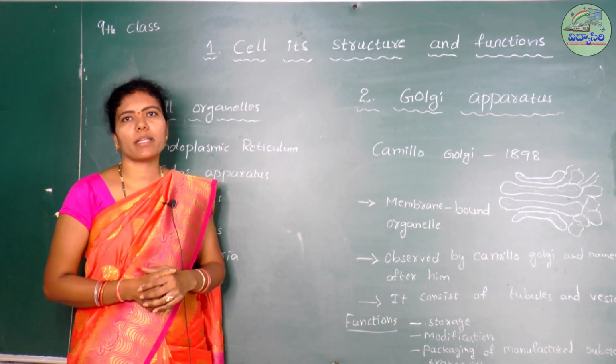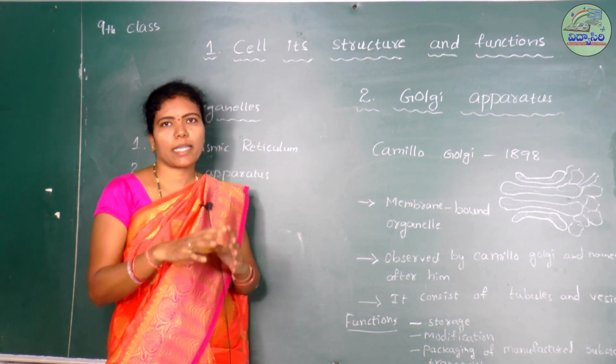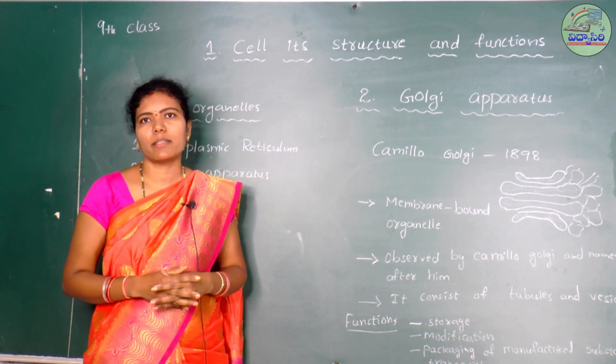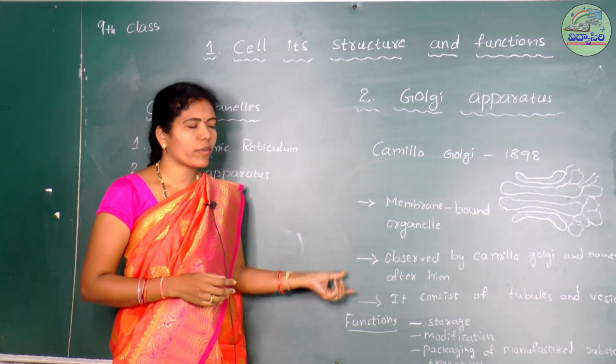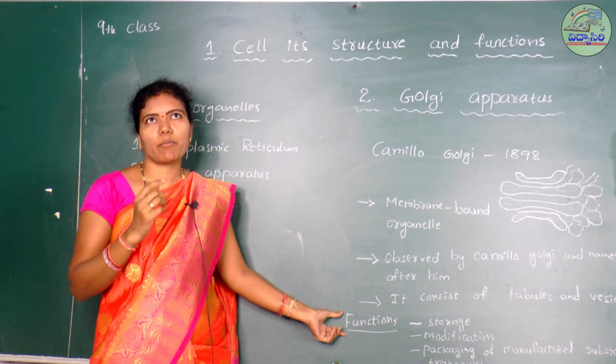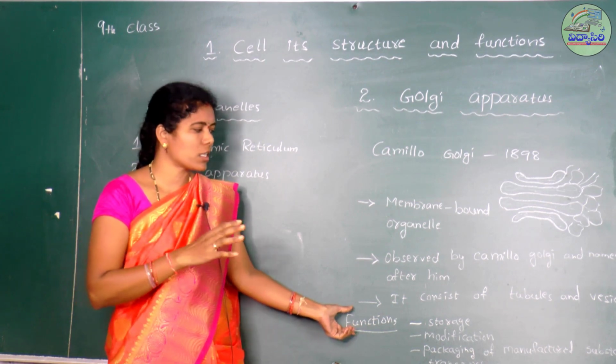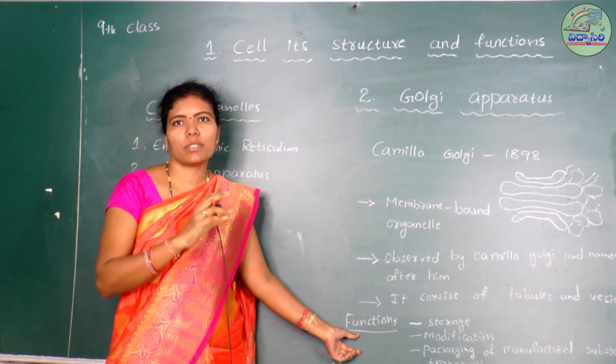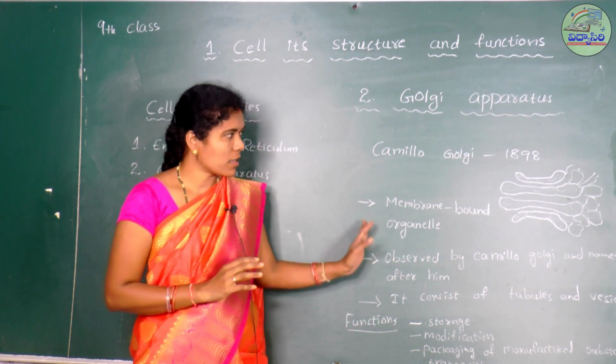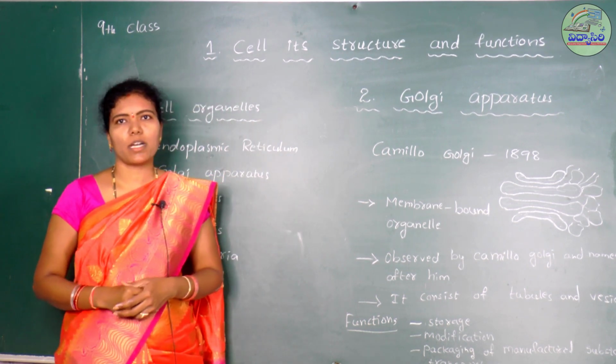And the Golgi apparatus is not present in the same, equal number in all cells. There are different numbers. For example, some cells secrete enzymes and hormones. In those cells, the number of Golgi apparatus is large. So these are the important points of the Golgi apparatus.